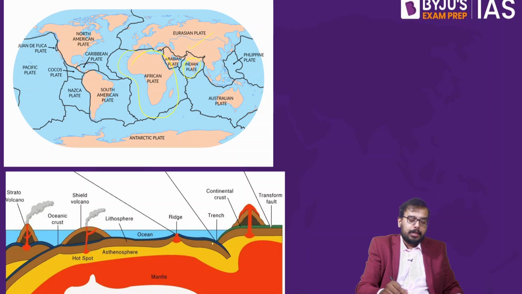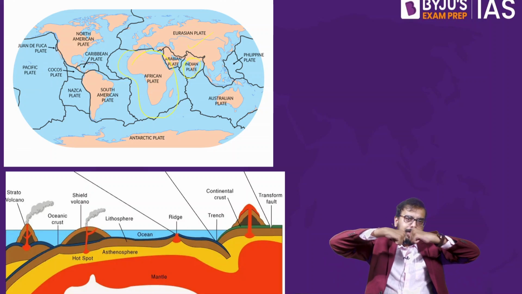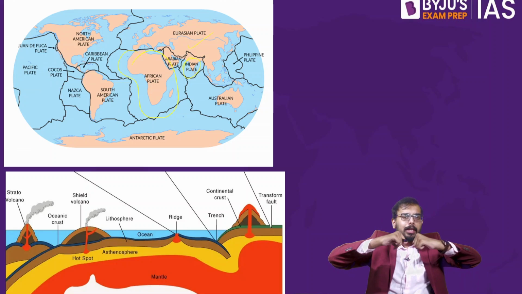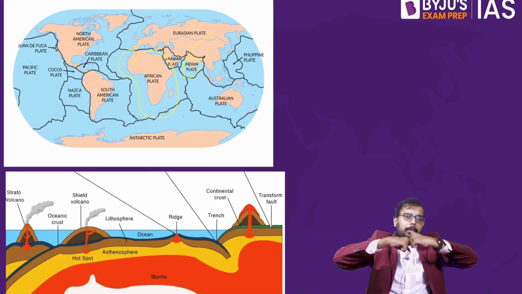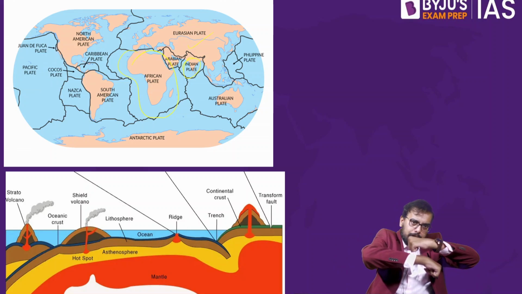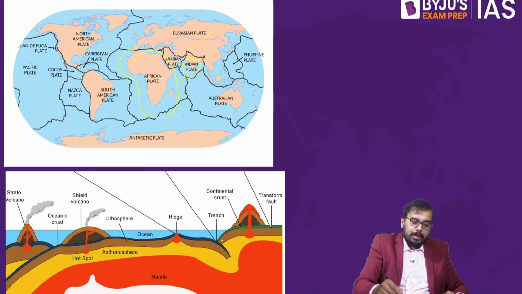So what happens? See here. When there's a subduction zone, say this is plate 1, this is plate 2. In the subduction zone, what happens? Say ocean convergence. When an oceanic plate and an oceanic plate collide, one oceanic plate would go down. If this oceanic plate goes down, it will melt and we'll have molten lava over here, and we have volcanic eruption.